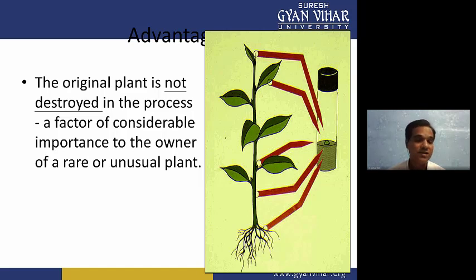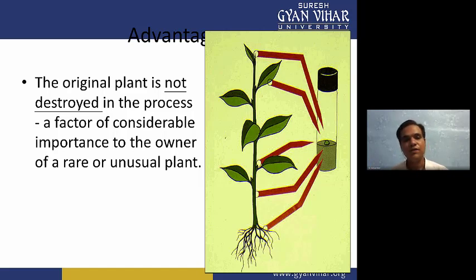It is a very important factor, and we consider it the right of the plant, because every plant is important, it may be a rare and unusual type of plant in nature, and so we have to preserve it in nature.